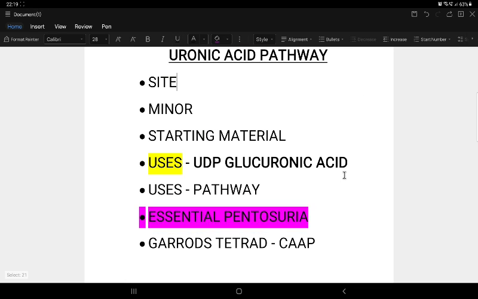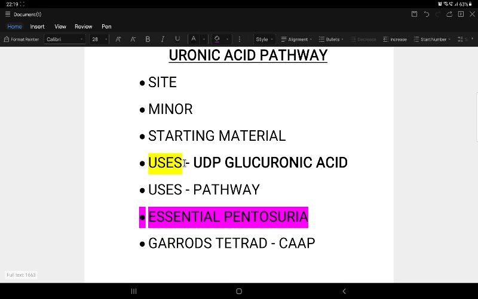I try to use a pink color here. Whatever the questions, when it deals with the uronic acid pathway, it has clinical aspects under essential pentosuria. Most of the clinical scenarios are given under this topic only. And for uses, we know that vitamin C synthesis, which does not occur in humans, glucuronic acid synthesis, and pentose synthesis are the uses. Vitamin C synthesis and pentose synthesis we know, and glucuronic acid synthesis is the support system.